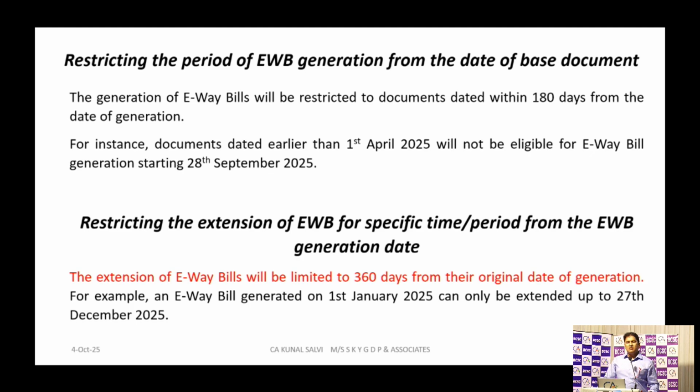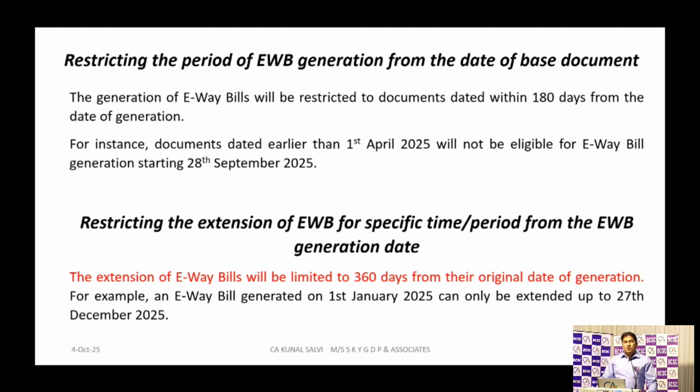He can prepare the e-way bill against that tax invoice in the month of September, in the month of October 2025. There was no restriction for creating an e-way bill against any document which requires e-way bill generation, not only a tax invoice. That may be a tax invoice, a bill of supply, or a delivery challan also. So there was no restriction.